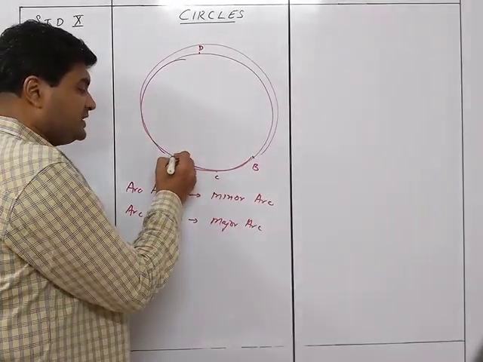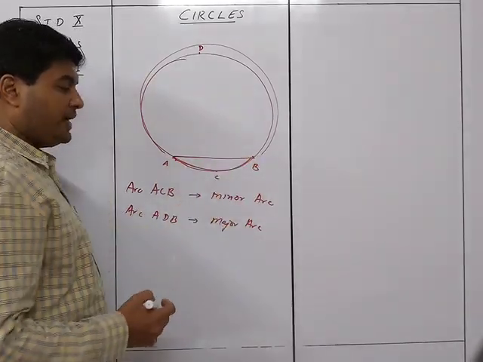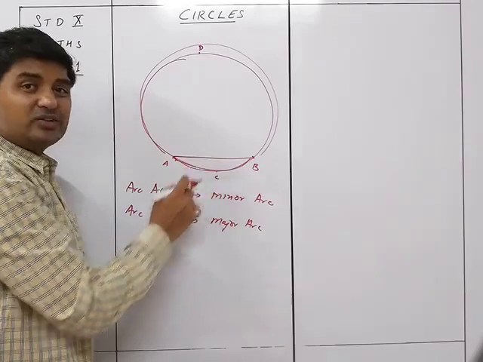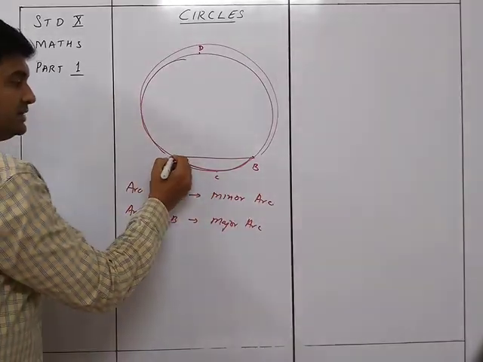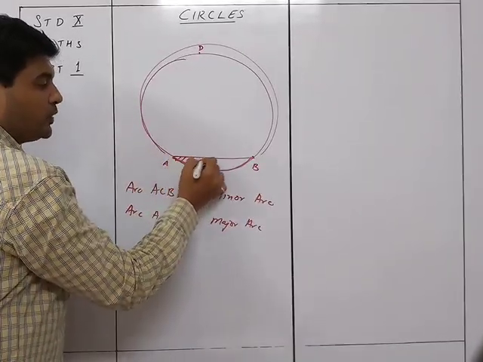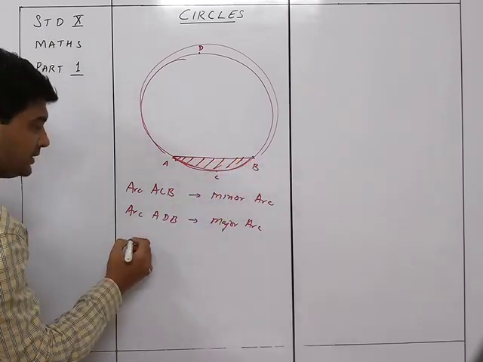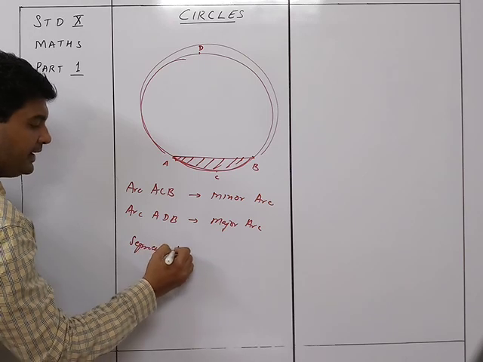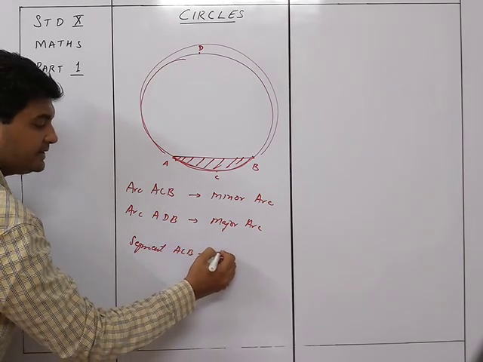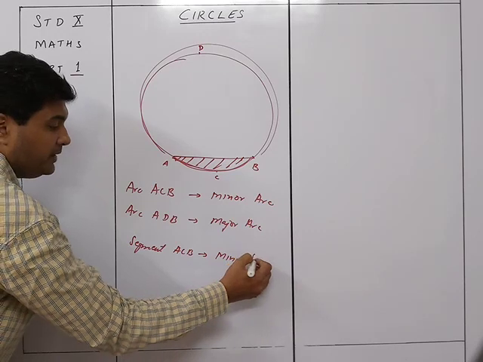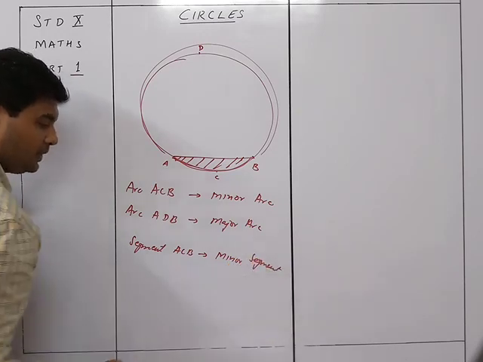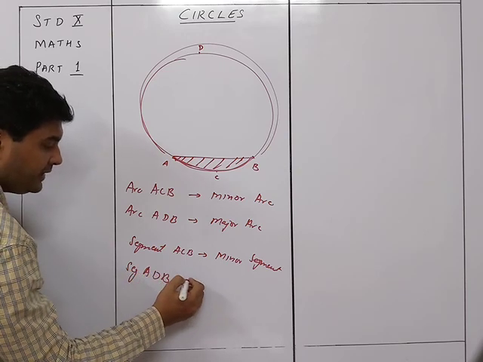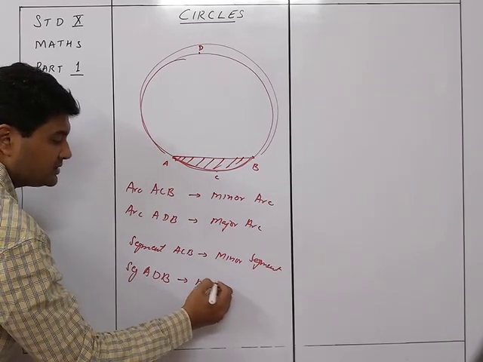Similarly, if I draw this line over here, so the chord AB is there, then the chord AB divides the circle into two parts, that are called segments. So this part over here, segment ACB, is the minor segment, and segment ADB is the major segment.